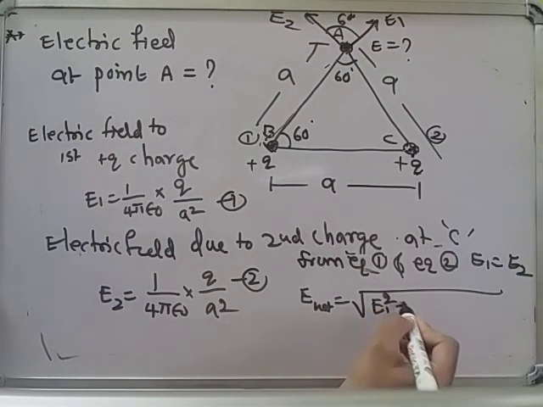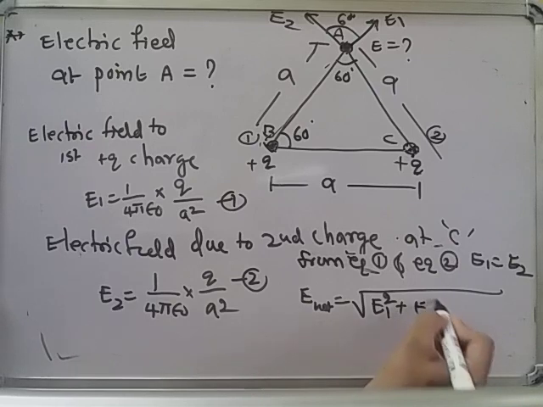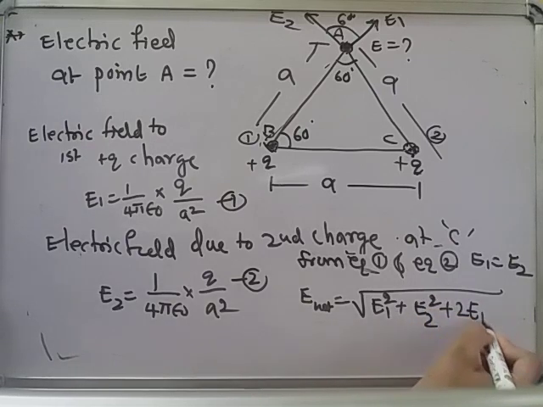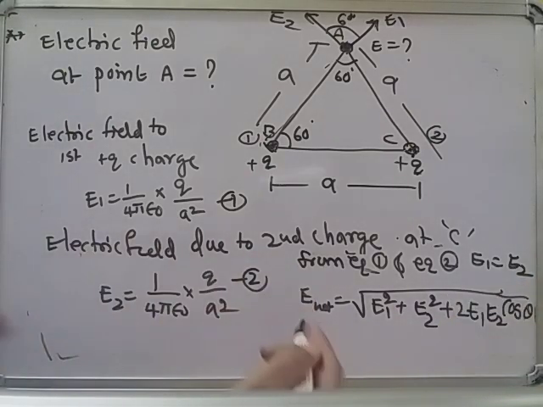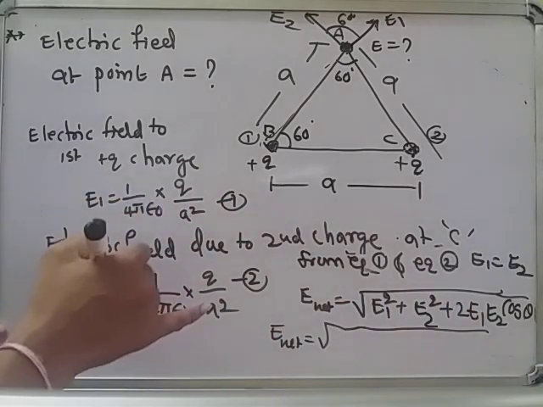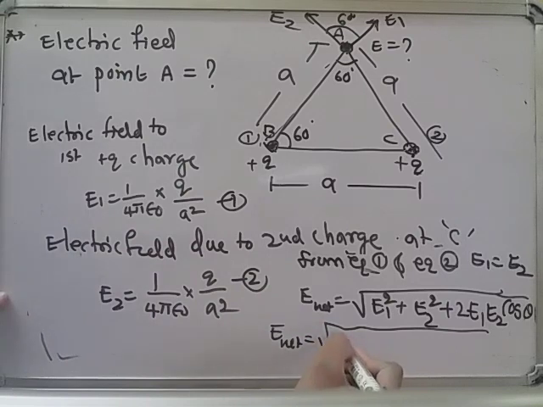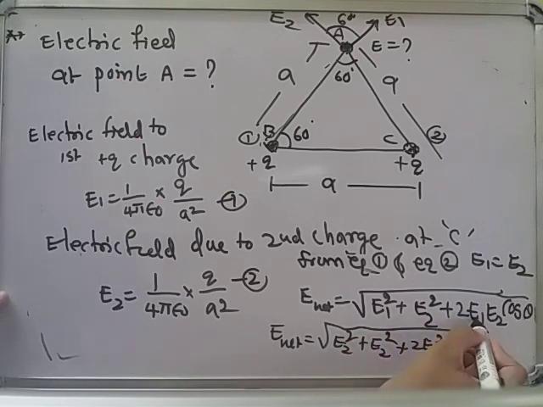According to the vector law, E net is the square root of E1 square plus E2 square plus 2 E1 E2 cos theta, where theta is 60 degrees here. Since E1 and E2 are equal, we write E2 square plus E2 square plus 2 E2 into E2 cos 60.